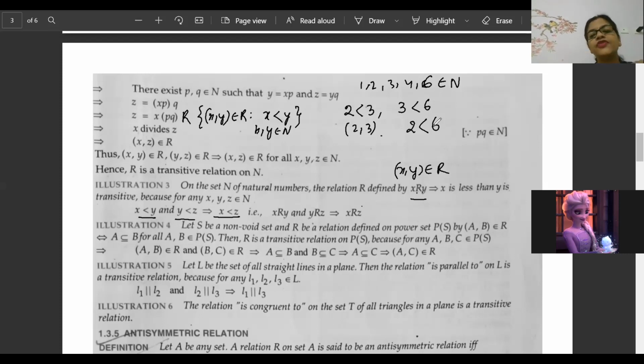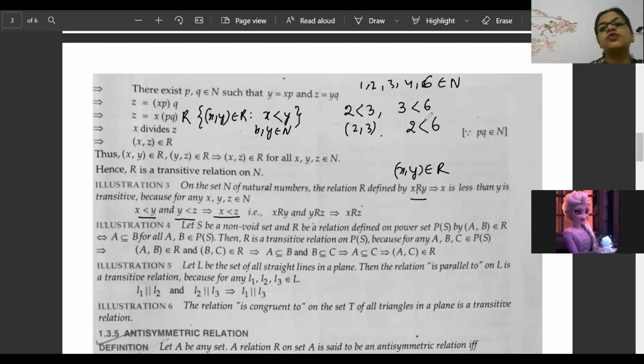So beta, when in the set of natural numbers one number is less than the other number, and that other number is less than another number, then automatically the first number will always be less than the last one. So definitely it is a transitive relation. So from the illustrations, we have understood that identity relation and universal relation will always be transitive. Second important point about the set of natural numbers, we have understood. Third, we have understood that when numbers are smaller in comparison to the other number, they will also satisfy the transitive condition.